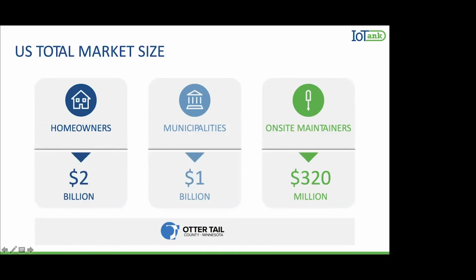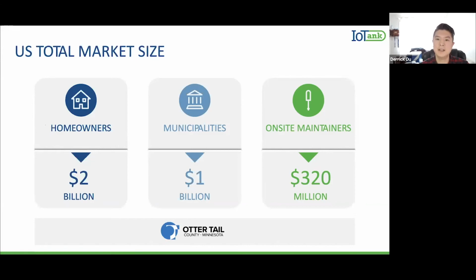We expect the market size to be about $2 billion for homeowners, $1 billion for municipalities, and $320 million for on-site maintainers. We're first trying to convince municipalities that we are a valid septic inspection alternative, and we'll be targeting municipalities that have sensitive waterways and regulated inspections in place already. We're working closely with Ottertail Water Management District in Minnesota for our product development, as well as a pilot planned in June of 2020. Ottertail's projected ROI for the first year is expected to be 275%.